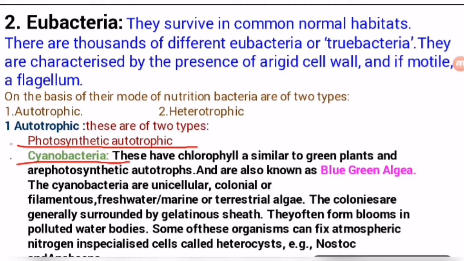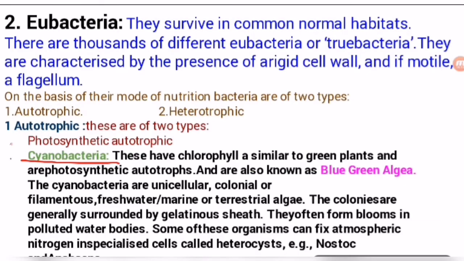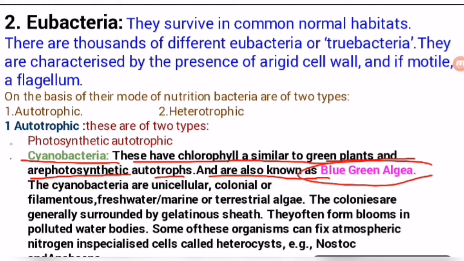So remember it. It is very important. Sometimes the question is seen in your exam: what is cyanobacteria, and write a short note on cyanobacteria. So cyanobacteria is a photosynthetic autotrophic bacteria, which is a category of eubacteria. These have chlorophyll, are similar to green plants and are photosynthetic autotrophs, and are also known as blue green algae, because they are bluish and greenish in color, unicellular in nature, and perform photosynthesis. That is why it is known as the blue green algae.